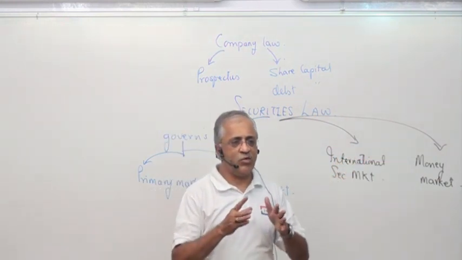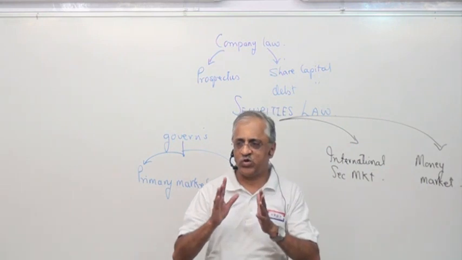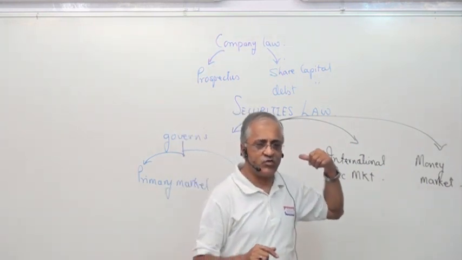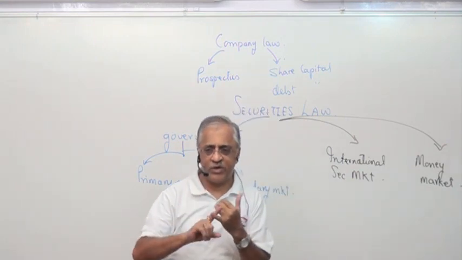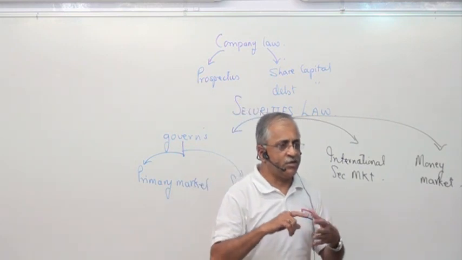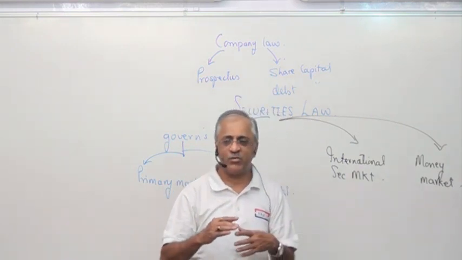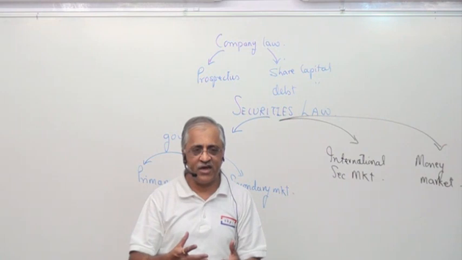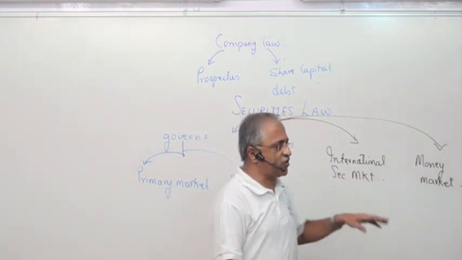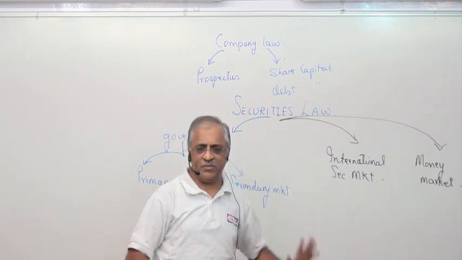In this market, only one thing is going to happen: somebody is going to issue some securities. That's why I told you at the start, you have to know company law. He may be issuing equity shares, preference shares, bonds, or he might go to the international market and raise money through ADR, IDR, FCCB, FCEB. This is how they raise money. So this is a market.